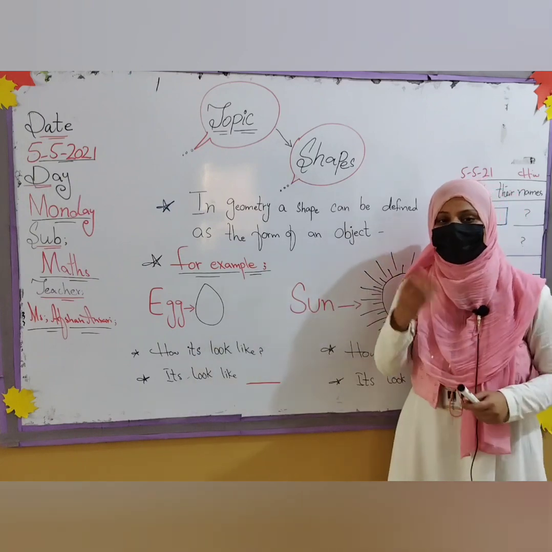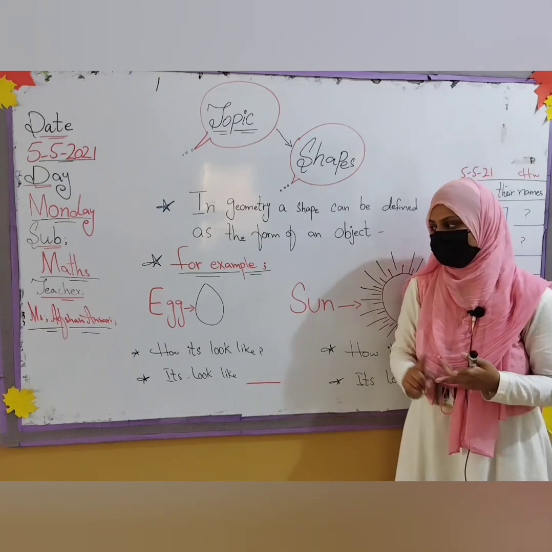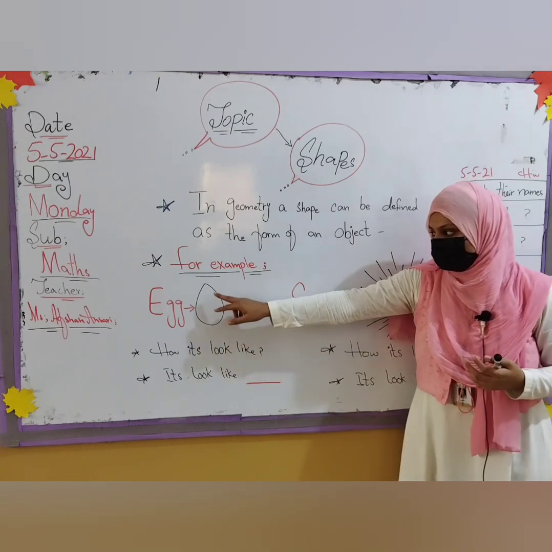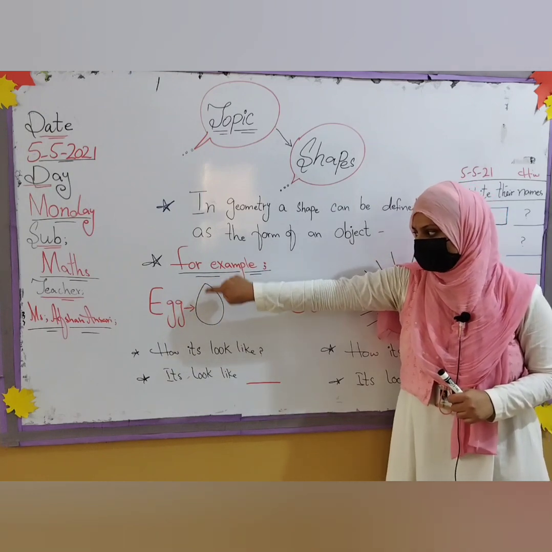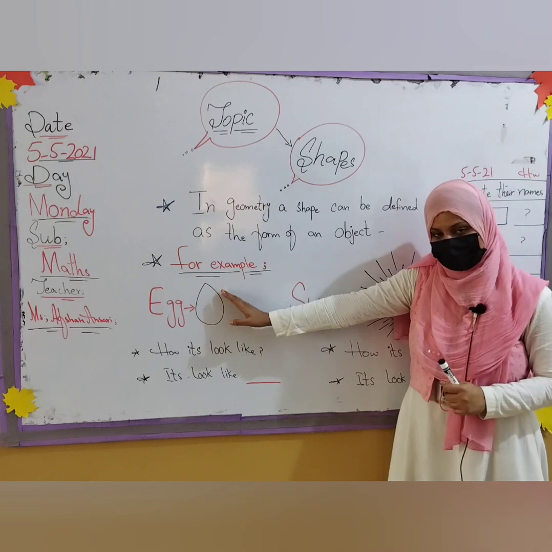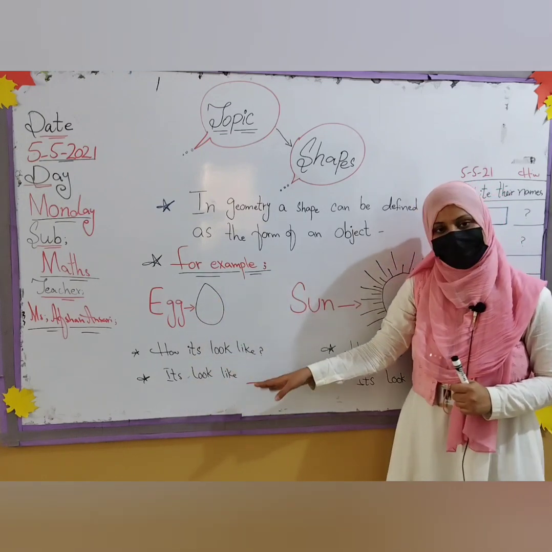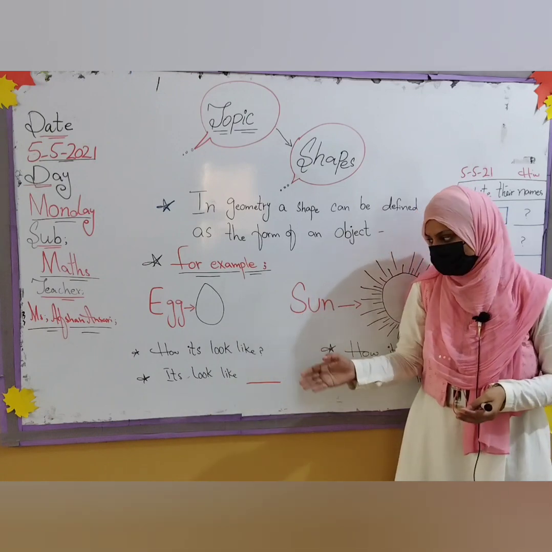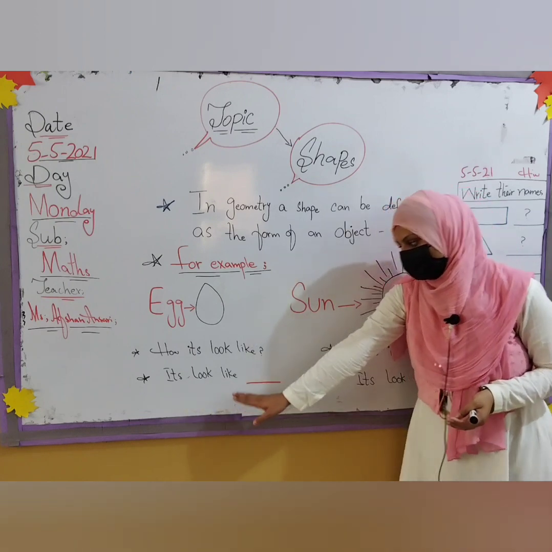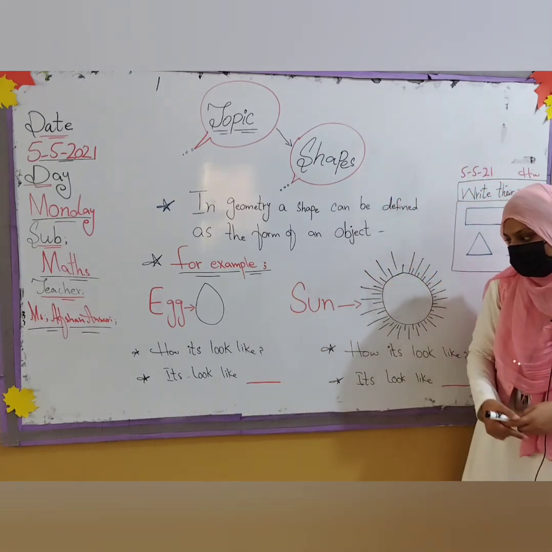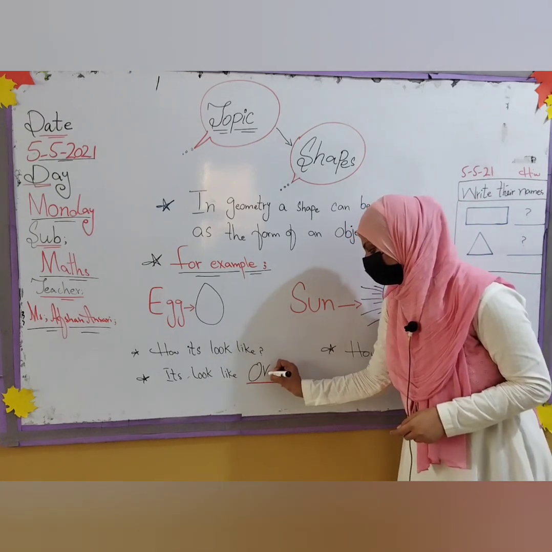Because we have 3 shapes and they look similar: round, circle and oval. But in oval some differences are there. The upper side will be somewhat narrower, not more than fine. So this is the oval shape. Over here I write one question. How does it look? You have to tell me which shape this is and then we will write it here. So it looks like, how does this look? Oval. So I write it here. Fine. Oval.